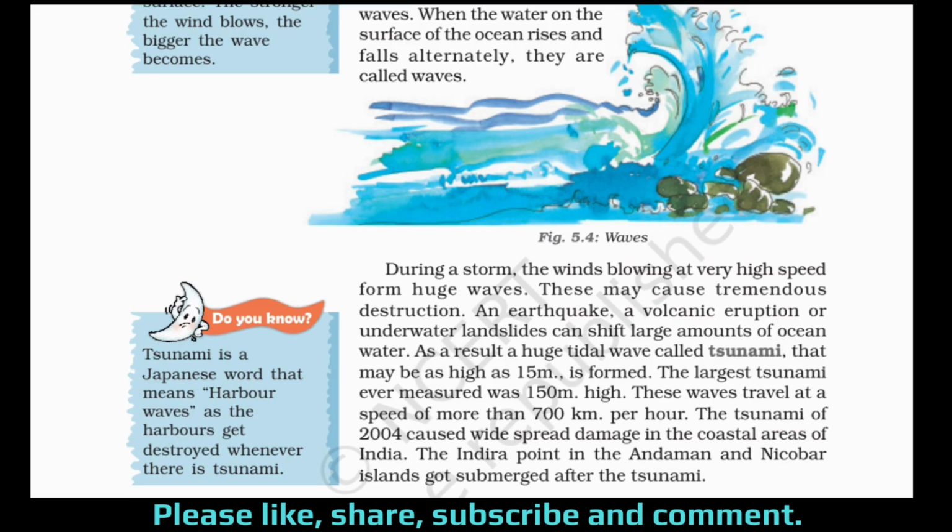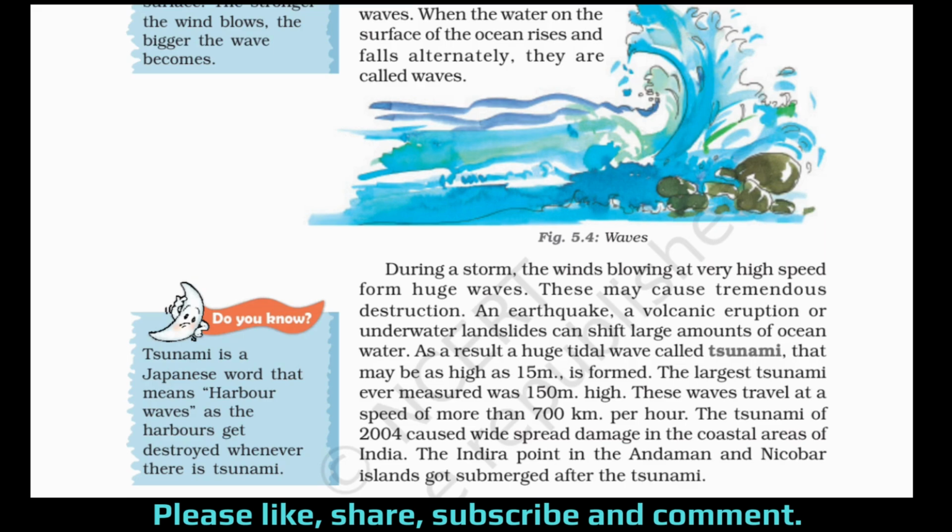Now, during a storm, the winds blowing at very high speed form huge waves. These may cause tremendous destruction. An earthquake, a volcanic eruption, or underwater landslides can shift large amounts of ocean water. So, what all can shift a large amount of ocean water? An earthquake, a volcanic eruption, and underwater landslides. As a result, a huge tidal wave called a tsunami that may be as high as 15 meters is formed.